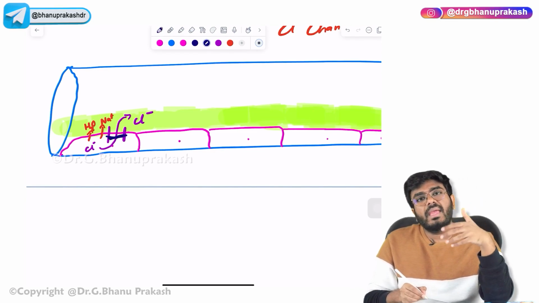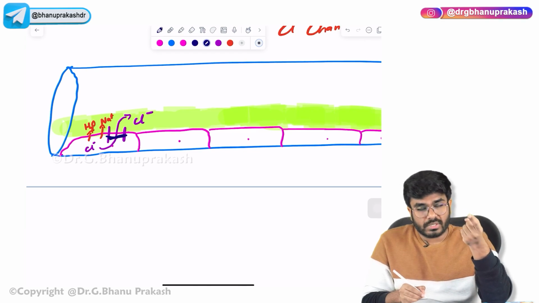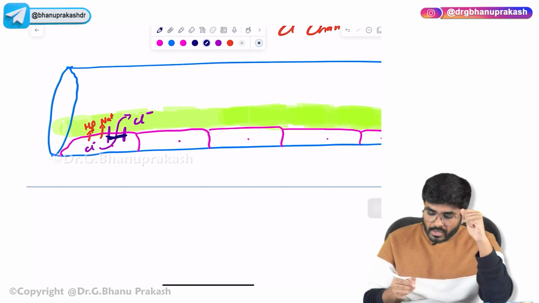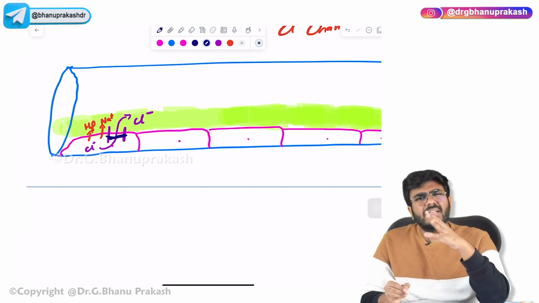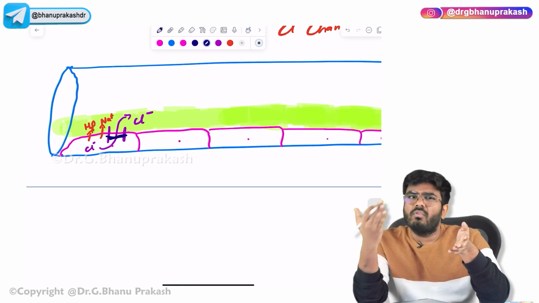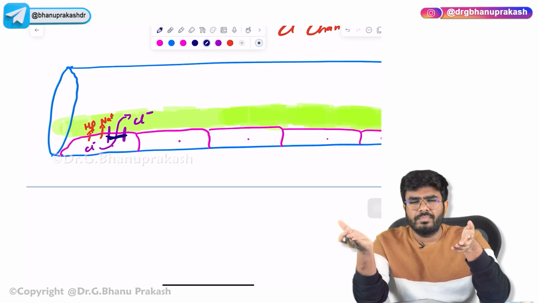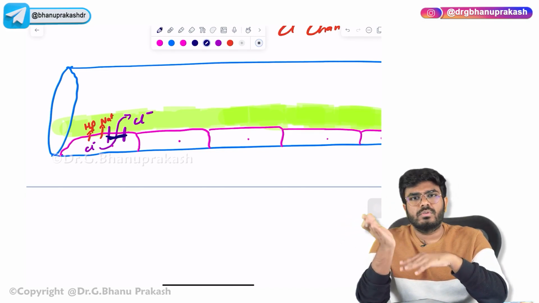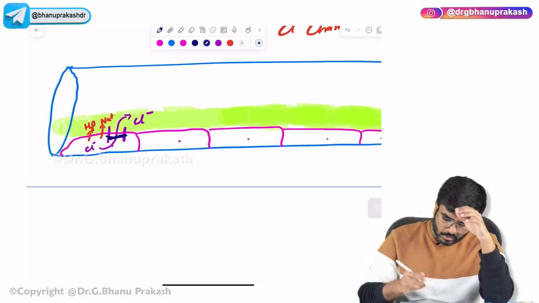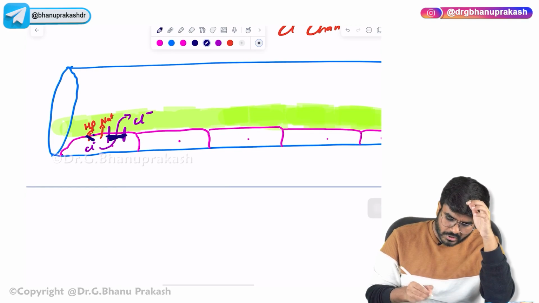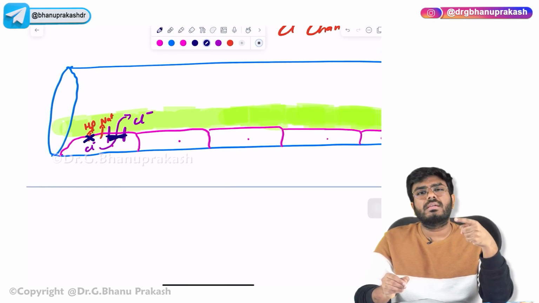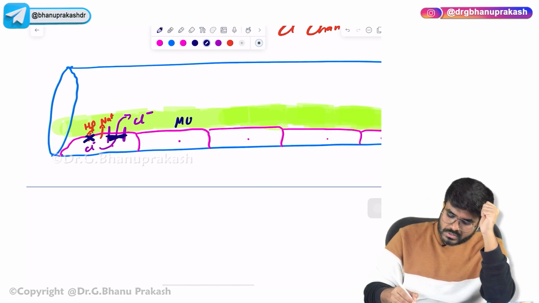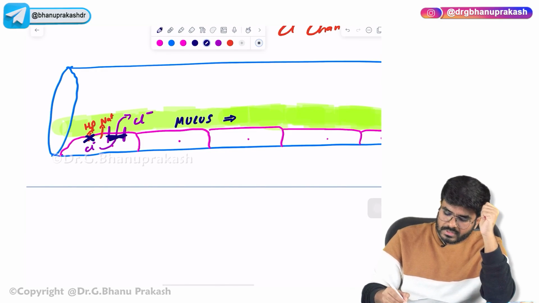When the chloride is not being actively transported into the mucus, the sodium movement and the water movement will not happen. So what happened to the mucus? Generally speaking, it's a logical thing, right? Wherever the ions go, water follows. First chloride will go. Simply put it like this: wherever the chloride goes, water follows. Now the chloride is not going, so water will also not go. When the water is not getting transported into the mucus, what happened to the mucus? The mucus will become thick.